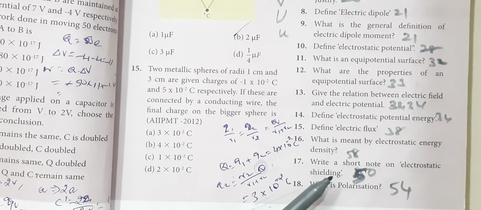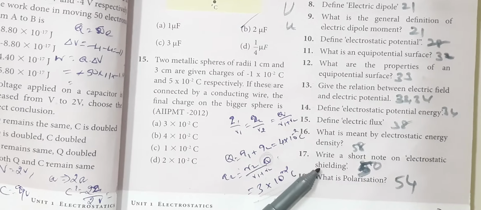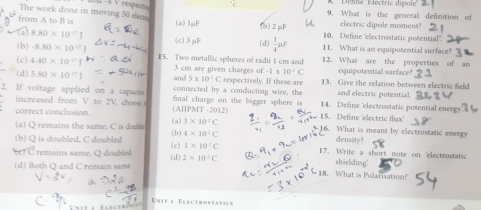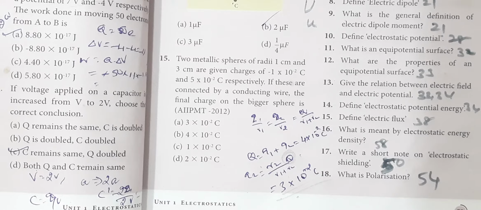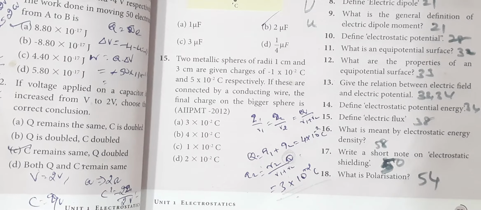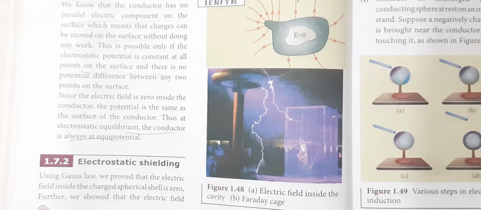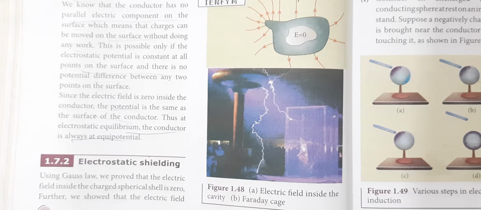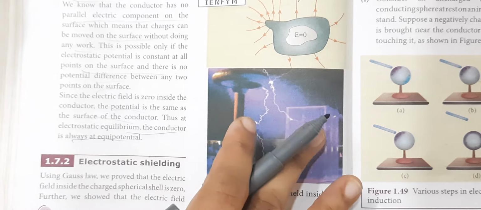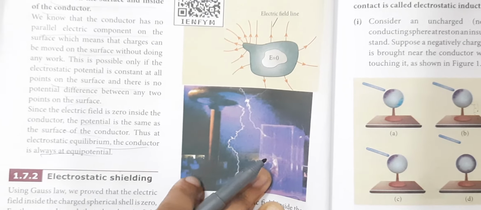The next question is, write a short note on electrostatic shielding. That is in page number 50. A very important question. So under the electrostatic shielding heading, you have to write. You don't want to write full points. The important points alone you can write.